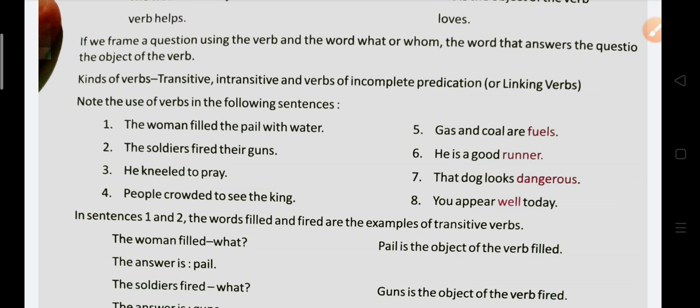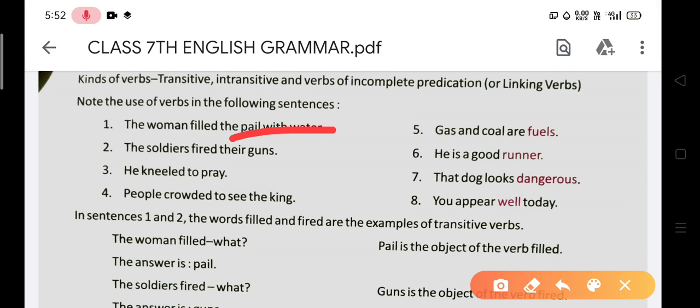And when any verb has an object with it, this is a transitive verb, because it has an object with it. Okay.